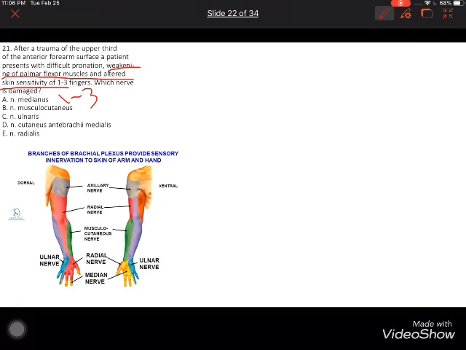About these fingers, and we should determine by ourselves: the median nerve innervates this part. The ulnar nerve innervates the fifth and half of the fourth finger. That's why we choose the median nerve, because it innervates this part.